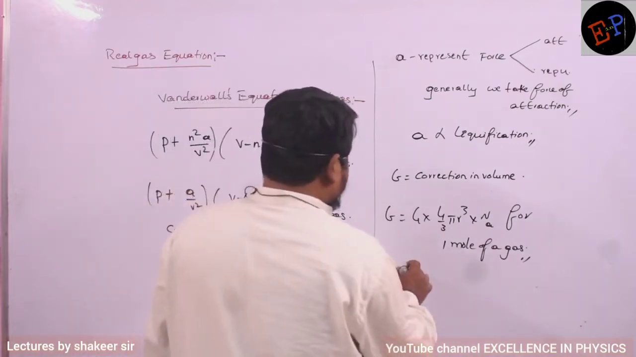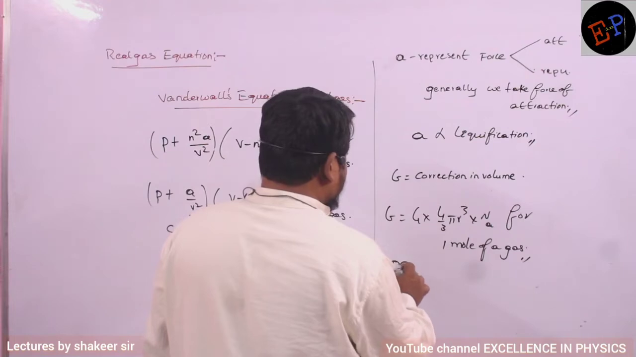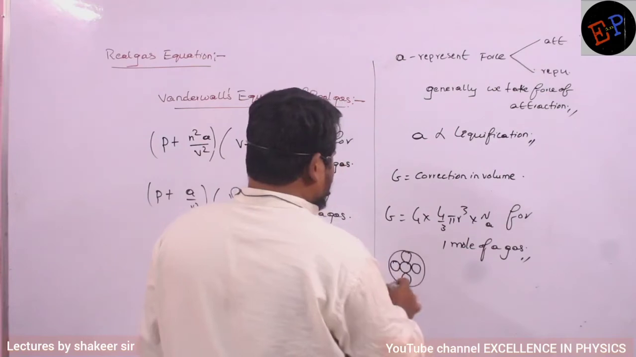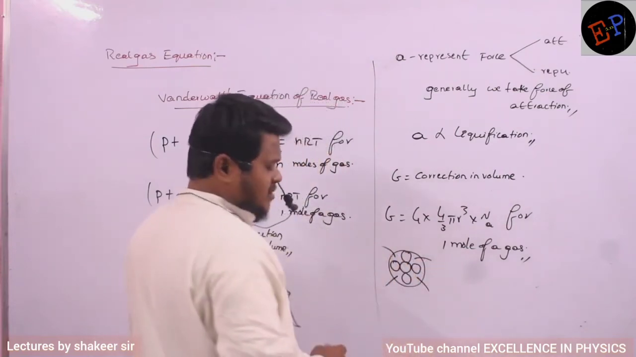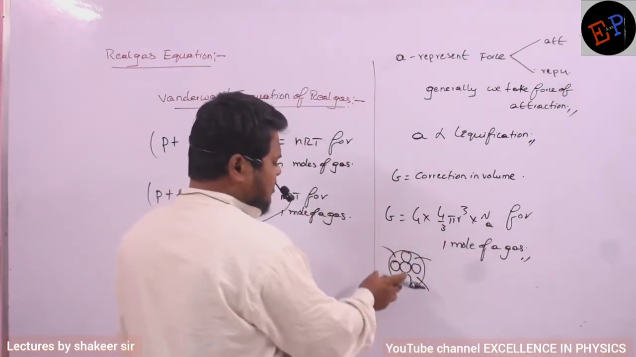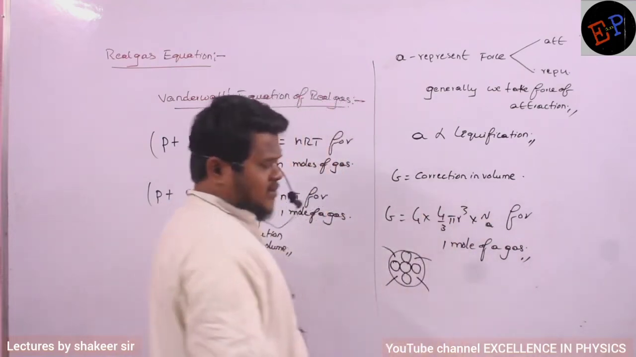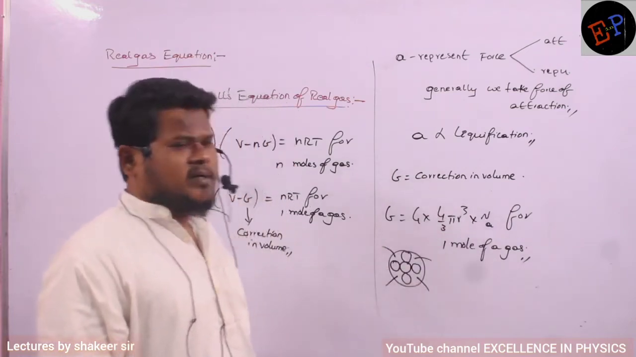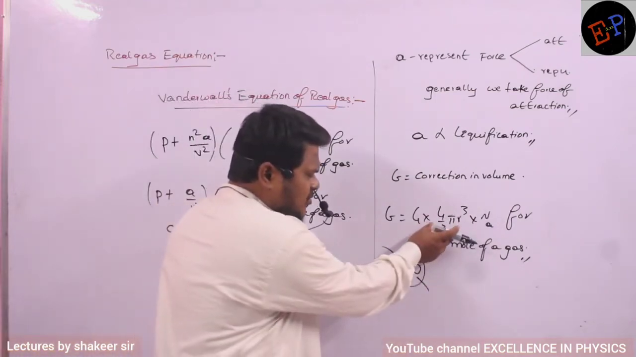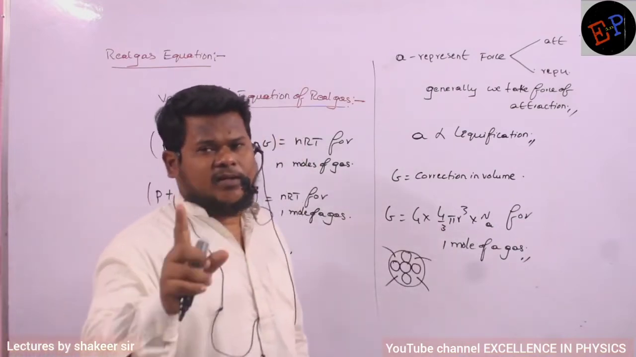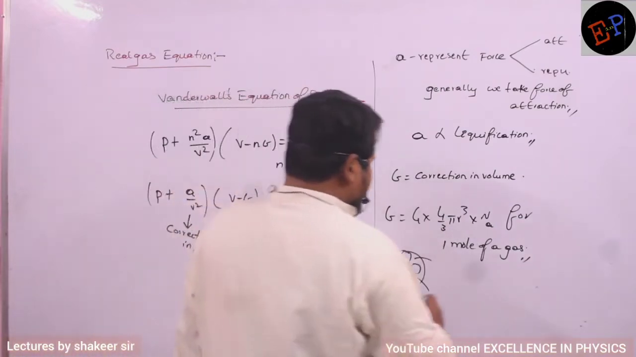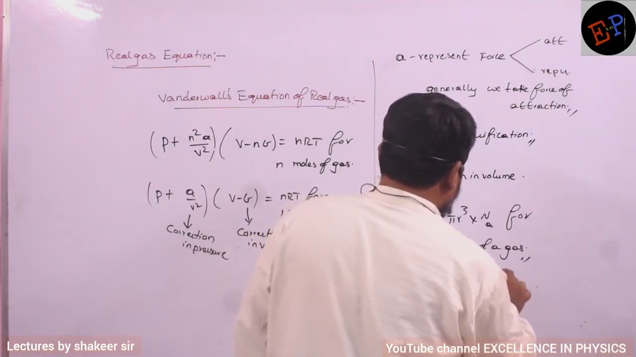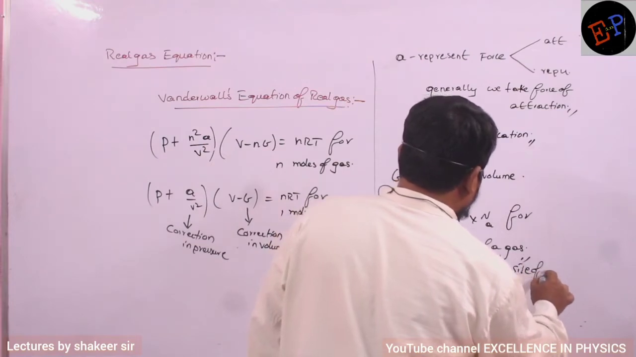For example, if this is a molecule surrounded by many molecules, consider this total volume. Then we have many empty spaces present here, and all those empty spaces I can get only if I do this type of calculation. So b = 4 × (4/3)πr³ × Nₐ, where (4/3)πr³ is the volume of a single molecule. That is the formula. So what does b represent? b represents the size of a molecule.